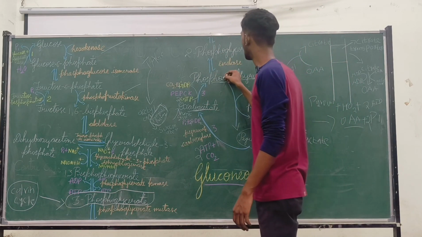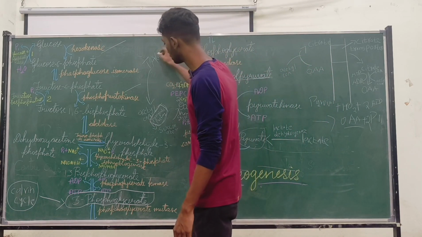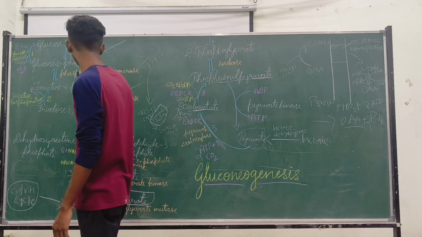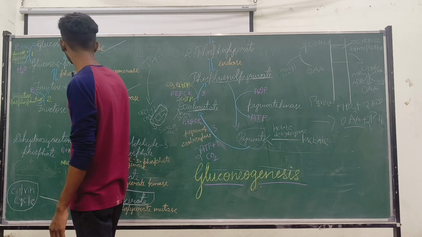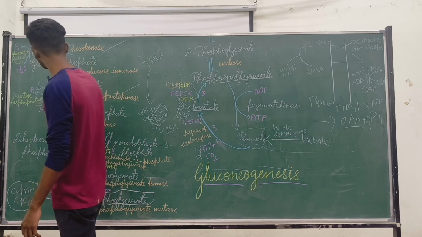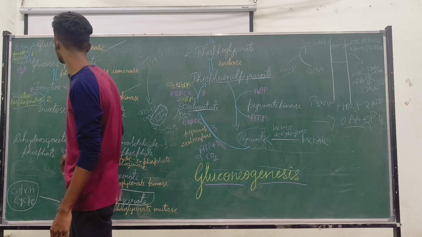So like this, the irreversible reactions of glycolysis are bypassed. Now in these steps, the conversion of fructose 1,6-bisphosphate to fructose 6-phosphate requires another enzyme called fructose bisphosphatase.